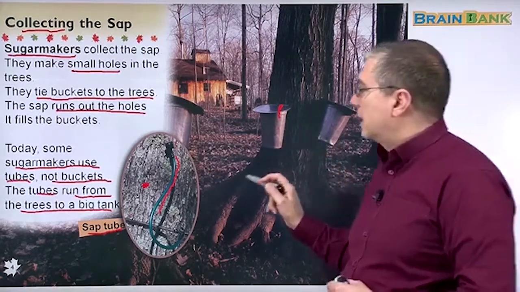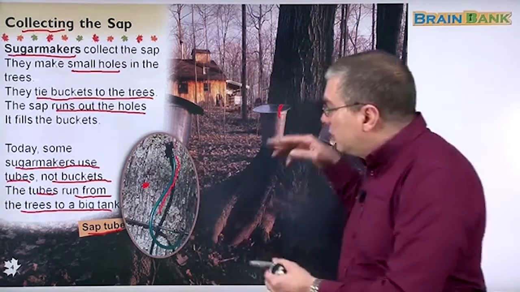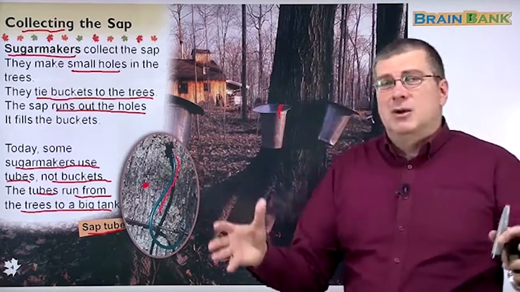Some of them don't use the buckets. They use tubes. And these tubes run out here, and you can have a tube go very far, and you can have a big tank over here. A big tank. What's a tank?